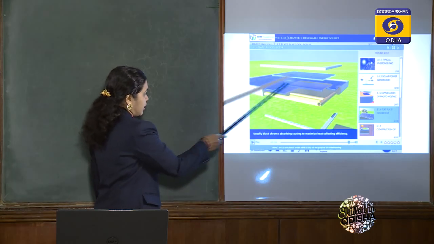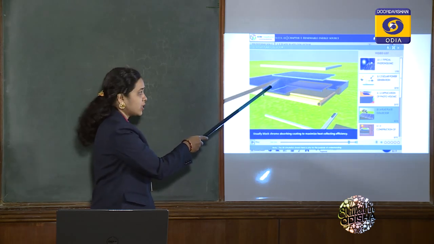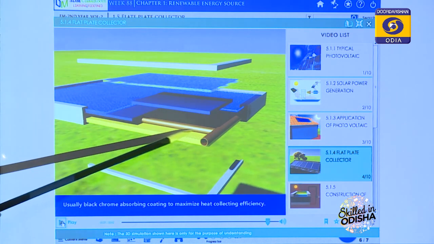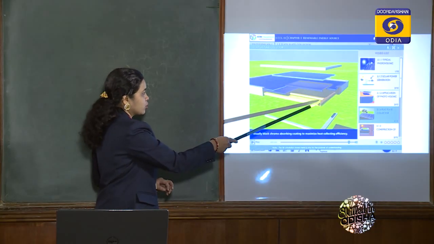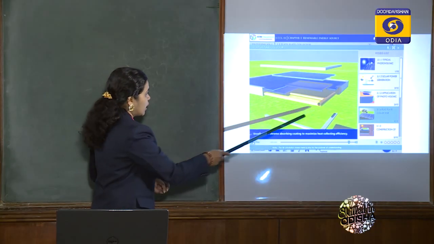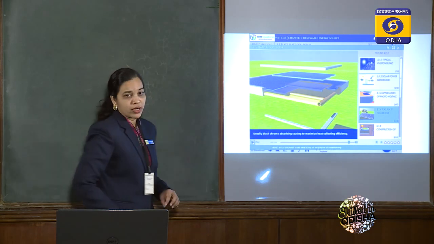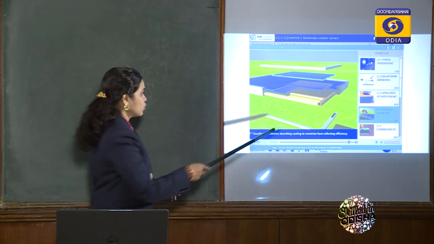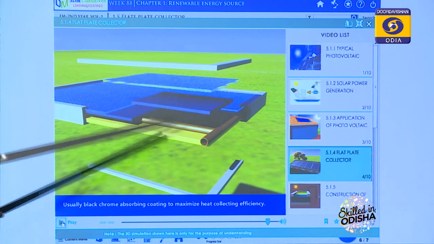Here, the top plate is generally made of metal which is black coated, and under that plate copper tubes are connected to absorb the heat from the upper layer. Two connections are set there: one is the input inlet, and the second one is the outlet. From the input inlet we supply water to this plate, and from the outlet valve we take that water out of this plate.